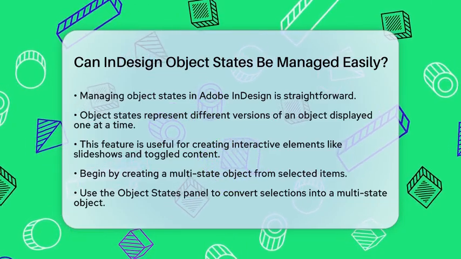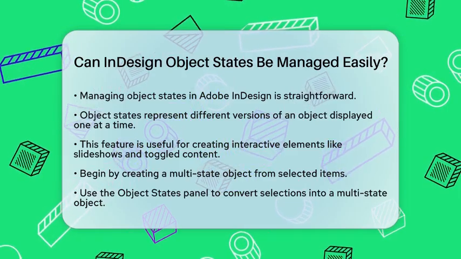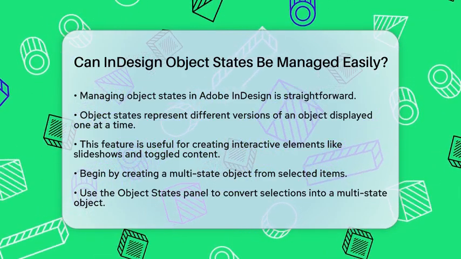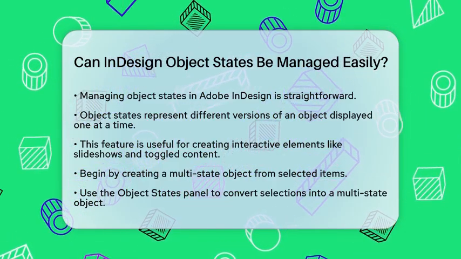Object states in InDesign are different versions of an object that can be displayed one at a time. This feature is especially useful for creating interactive elements in digital publications, such as slideshows or toggled content.